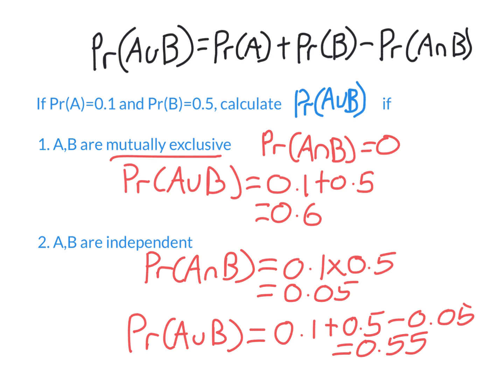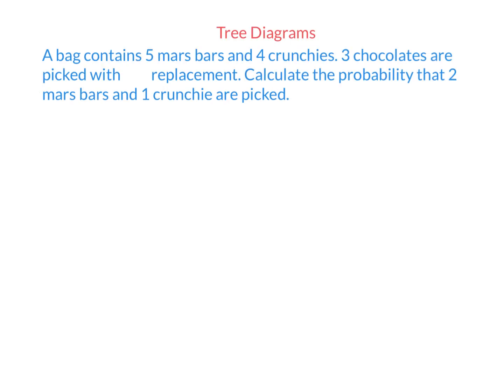All right, let's now take a look at tree diagrams. So we previously looked at Venn diagrams and two-way tables. We use those when you have events involving multiple sets. You use tree diagrams when you have events involving multiple stages. So in this question, a bag contains 5 Mars bars, 4 crunchies, and 3 chocolates are picked with replacement. This is a multi-stage event. It's occurring in 3 stages. I'm picking 1 chocolate, first stage, second chocolate, second stage, and then picking a 3rd chocolate. What tree diagrams do is they help us organize and list all of the possible outcomes.